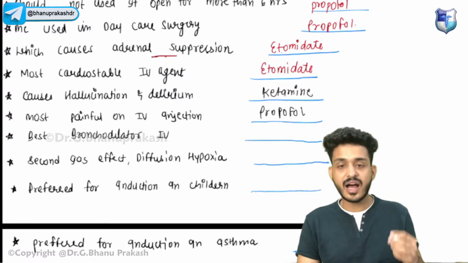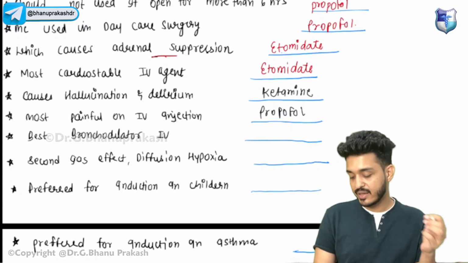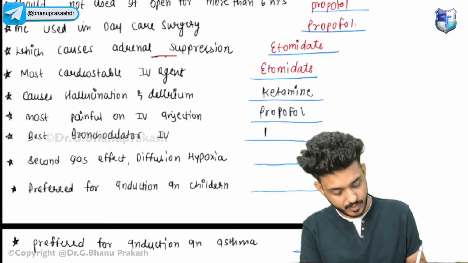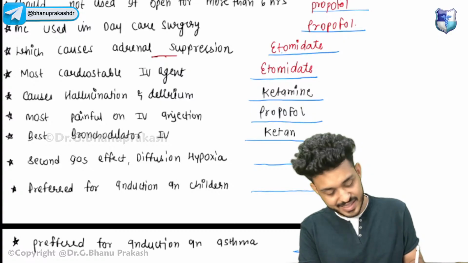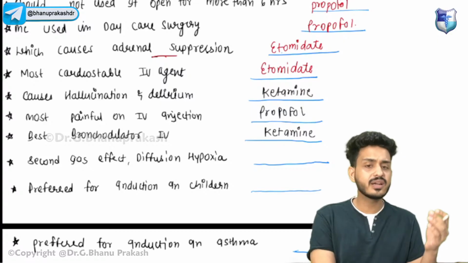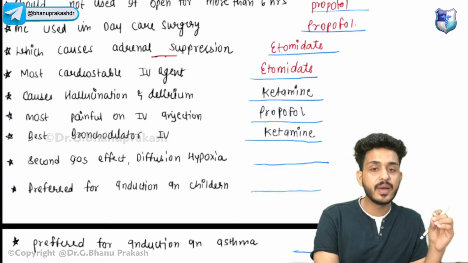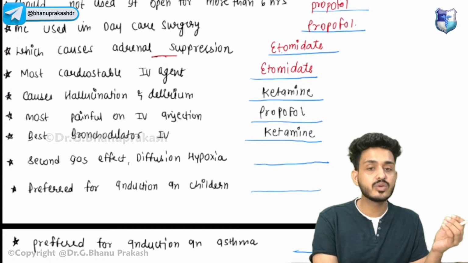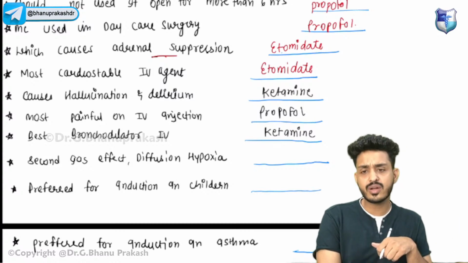Okay. Best IV bronchodilator. If they ask you, your answer will be ketamine, guys. Remember, we have seen 4: thiopentone, propofol, etomidate, and ketamine. Ketamine will be the best bronchodilator. Okay, it is sympathomimetic. We will be using it in shock itself, right?